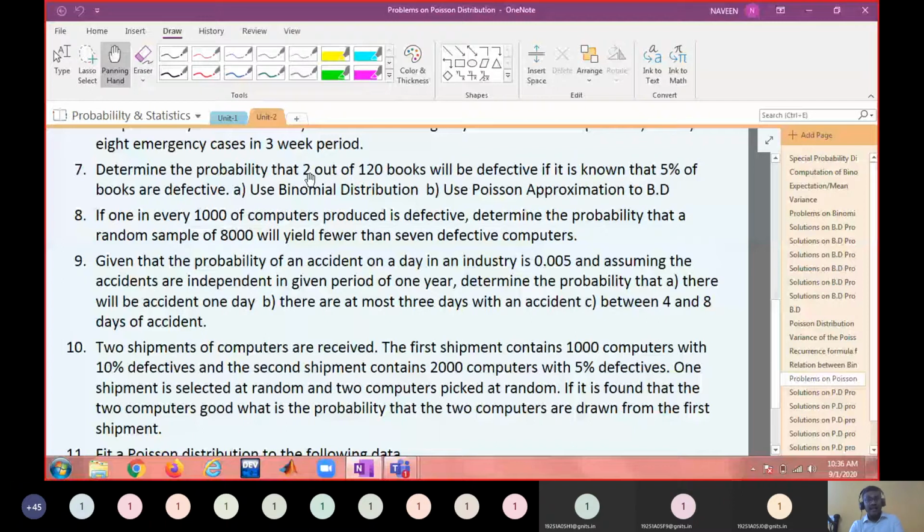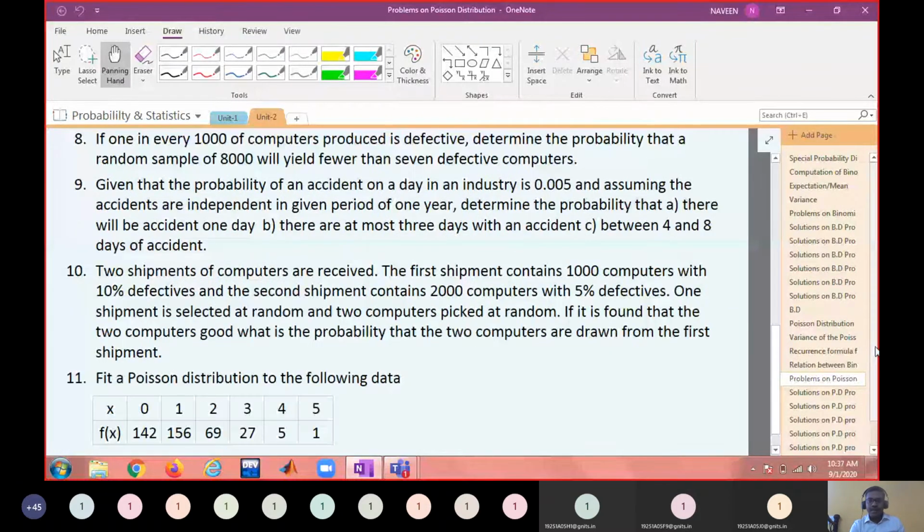That means defective is success, non-defective is failure. Okay. And the books are independent. Defectiveness of one book is not going to affect the other book. Therefore, the process is a Bernoulli process, or the experiment is a Bernoulli experiment. Therefore, you can find out the answer probability through binomial distribution. Okay. So we'll write the data first.